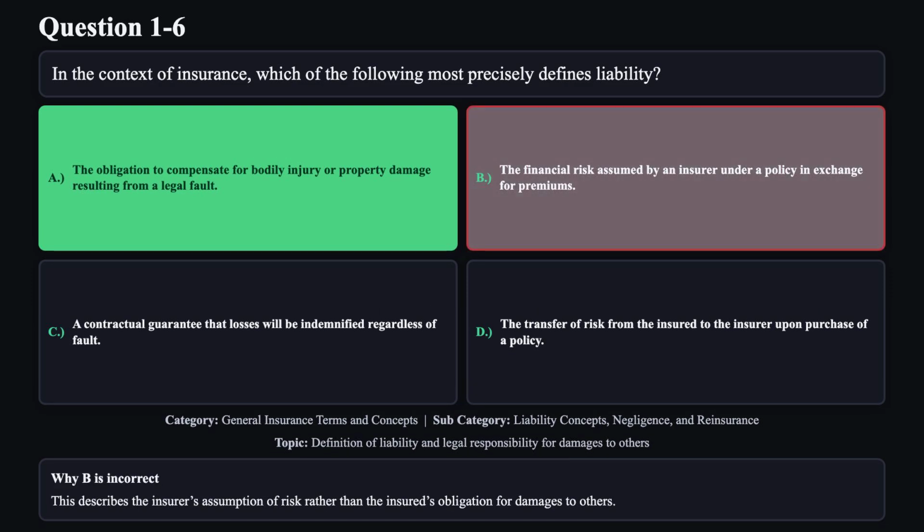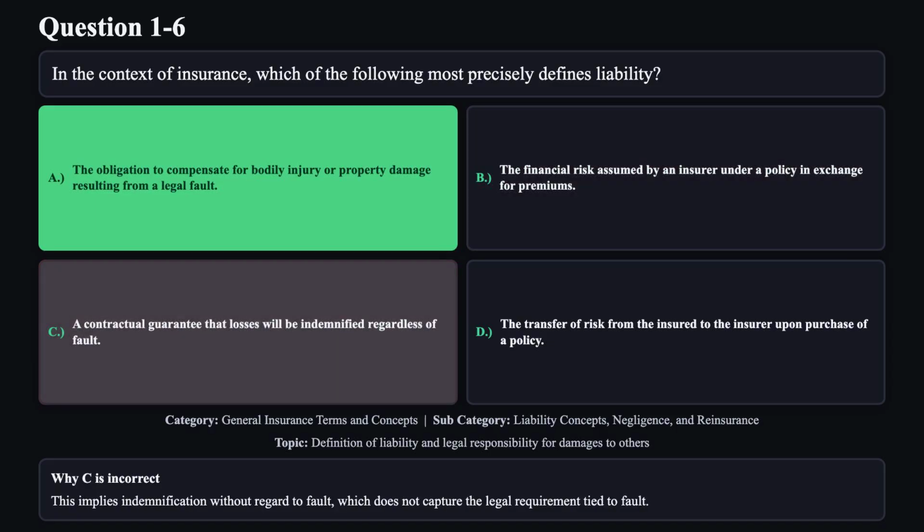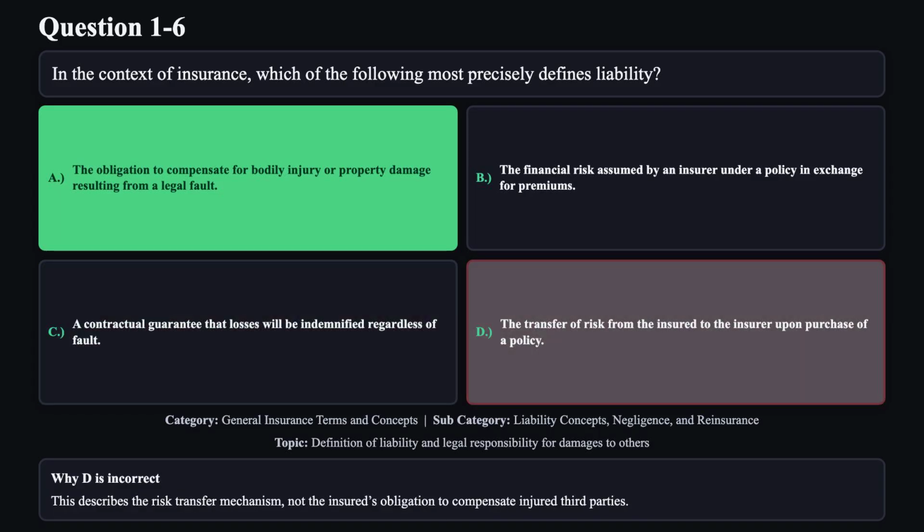Reason B is not correct. This describes the insurer's assumption of risk rather than the insured's obligation for damages to others. Reason C is not correct. This implies indemnification without regard to fault, which does not capture the legal requirement tied to fault. Reason D is not correct. This describes the risk transfer mechanism, not the insured's obligation to compensate injured third parties.